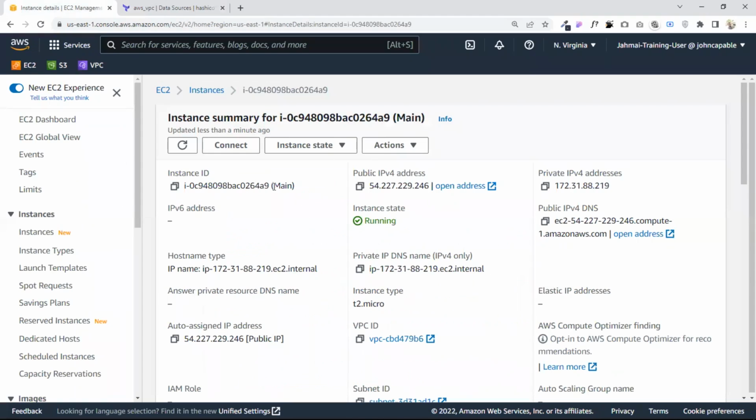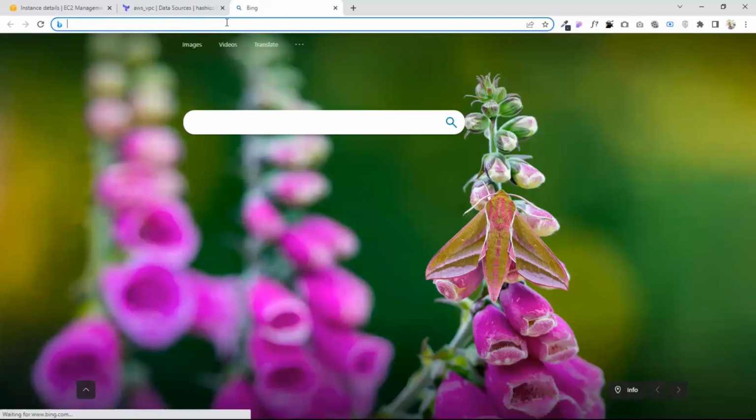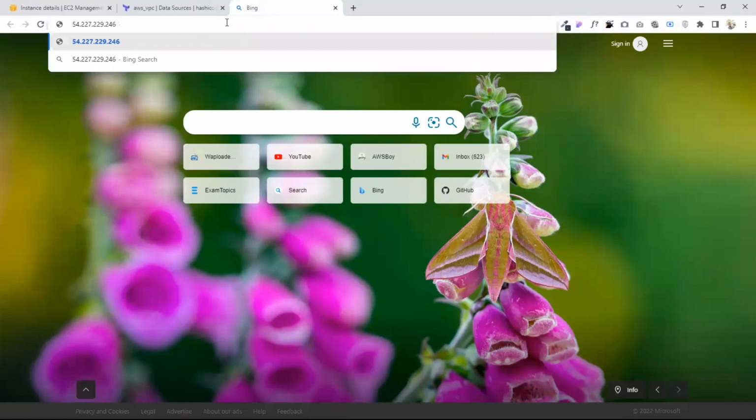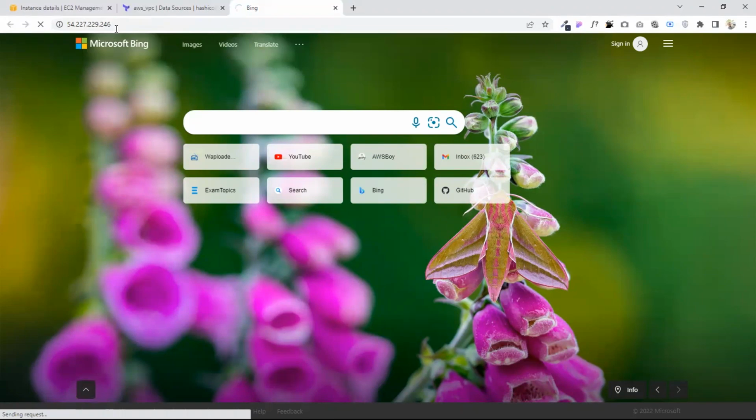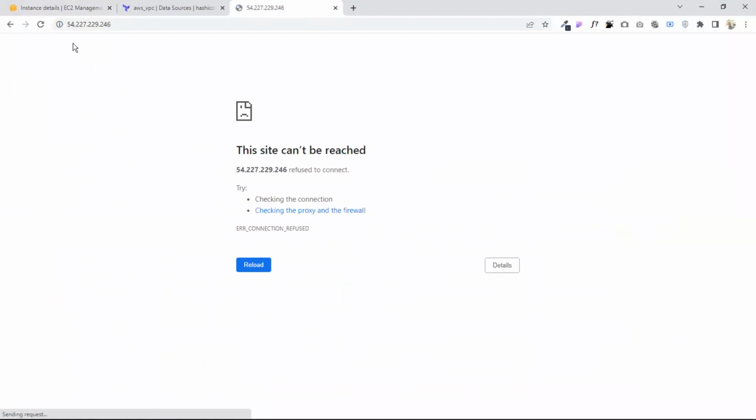So this is the public IP address. As you can see, it's still the same thing. So if I copy this right now and open a new tab to run this, it's not going to work. As you can see, it says site cannot be reached.